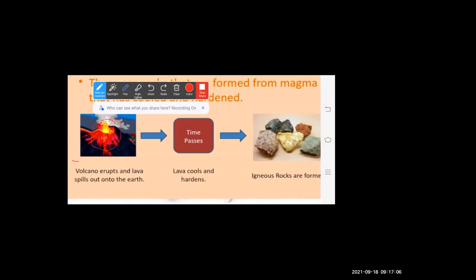After a period of some time, it cools down and hardens. And then it turns into an igneous rock. This is how igneous rock is formed.